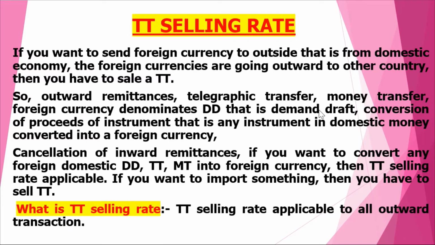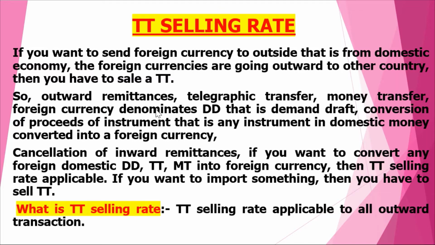Like telegraphic transfer, money transfer, foreign currency denominated DD, that is demand draft, conversion of proceeds of instrument, that is any instrument in domestic money converted into foreign currency, because now we are selling the dollar, or we can say selling the foreign currency. In that case, domestic money is converted into foreign currency.